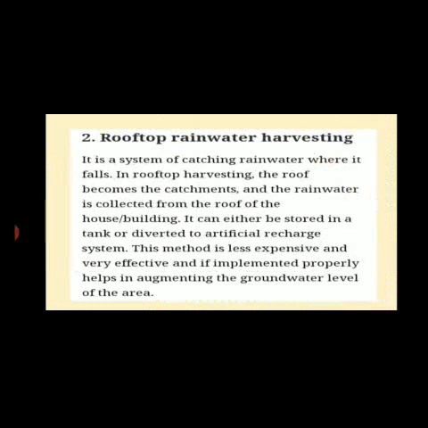Rooftop rainwater harvesting is a system of catching rainwater where it falls. Means in the area which receives the rainfall, it is done in that area only. How can it be done? The roofs of buildings or houses are connected with pipes, and these pipes are connected to underground tanks or abandoned wells so that the water will go directly inside the earth or into the tanks.